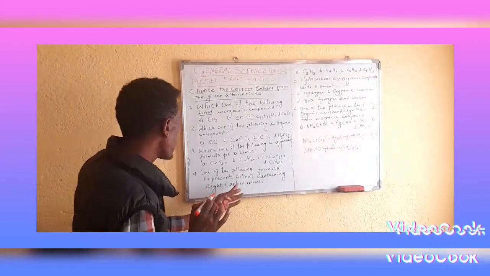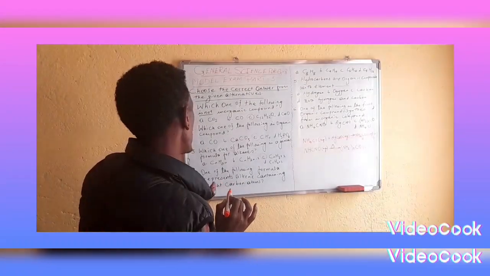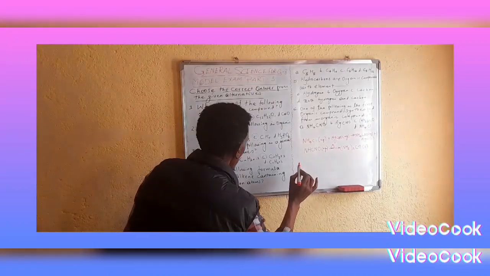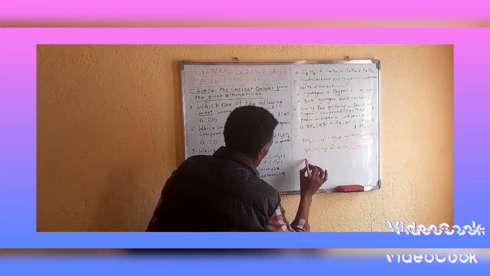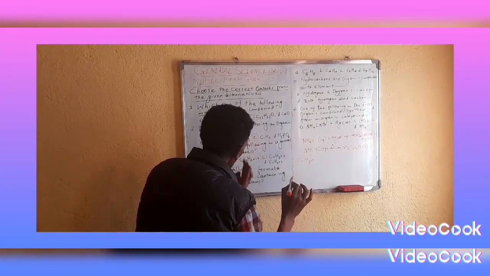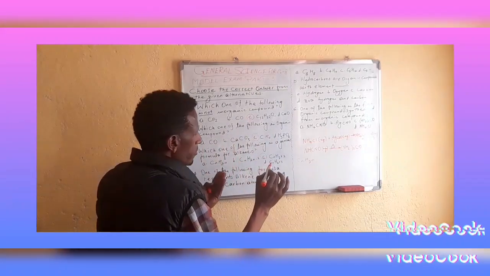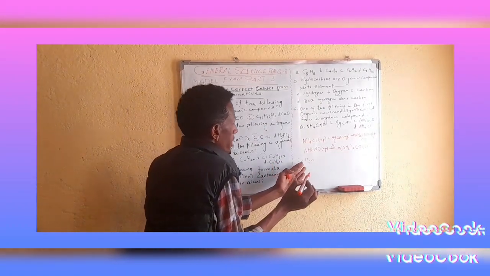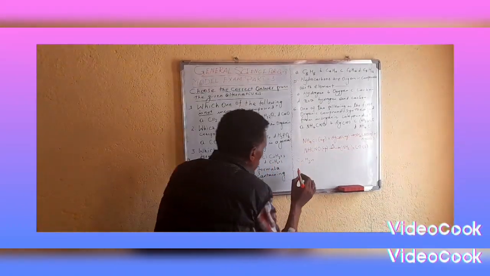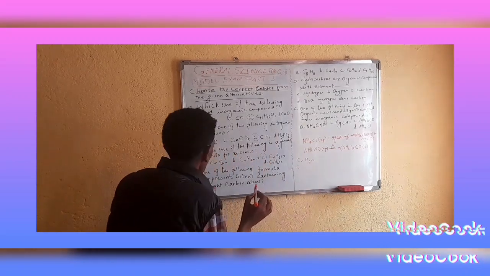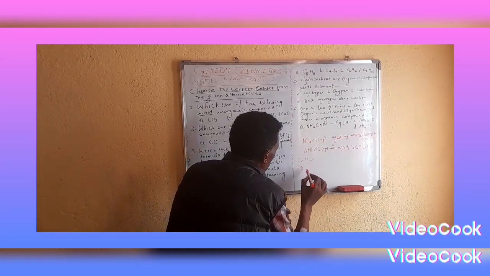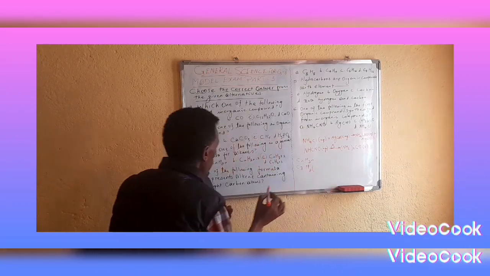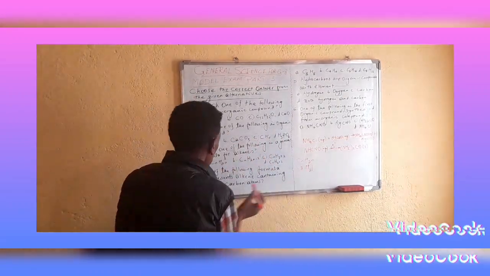The general formula for alkene is CnH2n, where n represents the number of carbon.